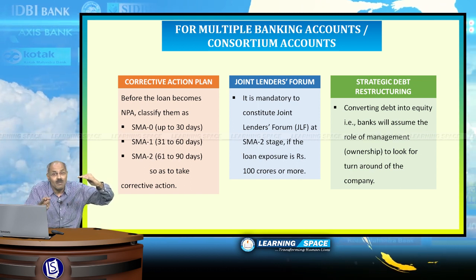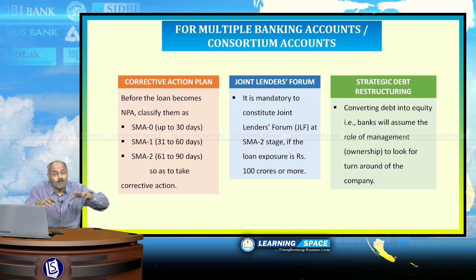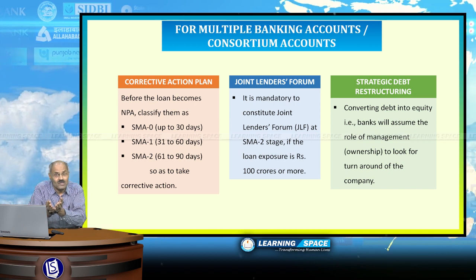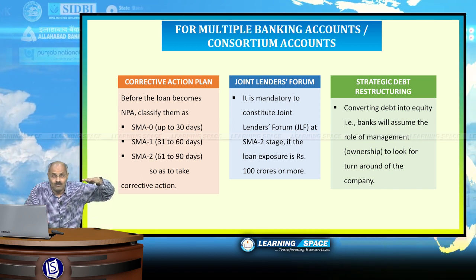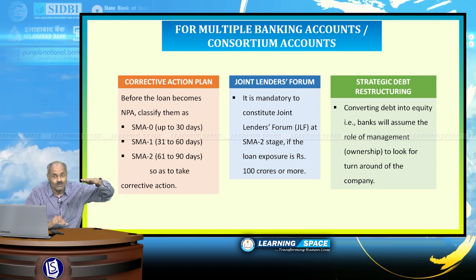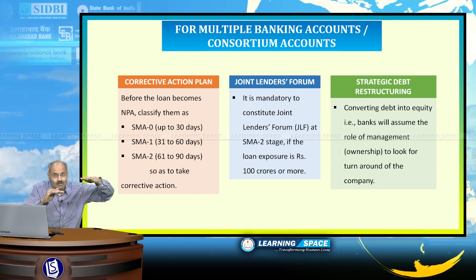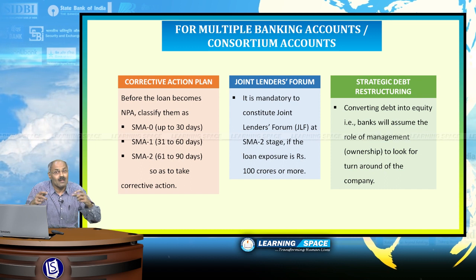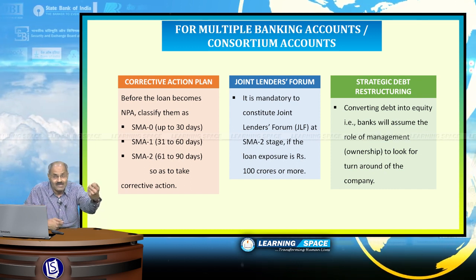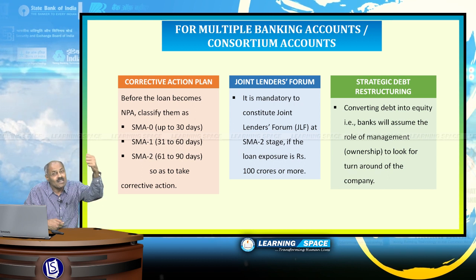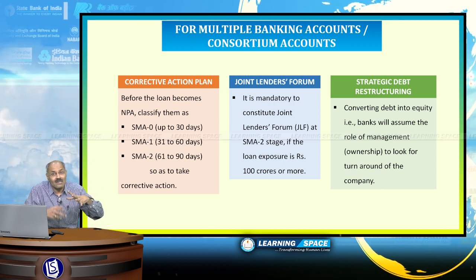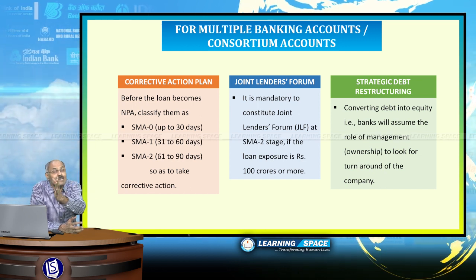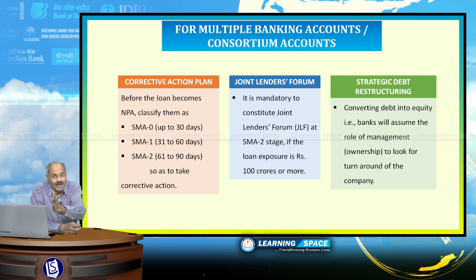SMA means special mention accounts, and for big loans given by a consortium of banks, they have to establish a joint lenders forum. The joint lenders forum is to be established before the loan becomes NPA, so as to devise methods so that the loan should not go to the NPA stage, right. And the other important aspect is the Reserve Bank of India this year gave instructions with regard to the strategic debt restructuring mechanism, the SDR mechanism.